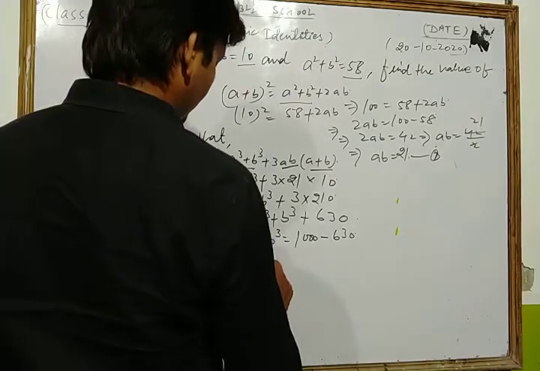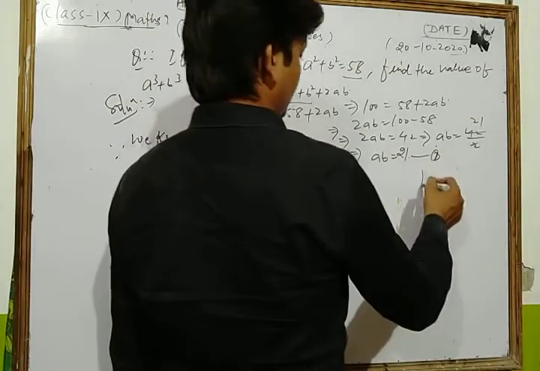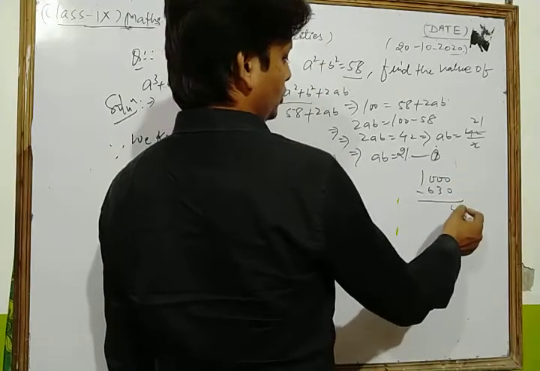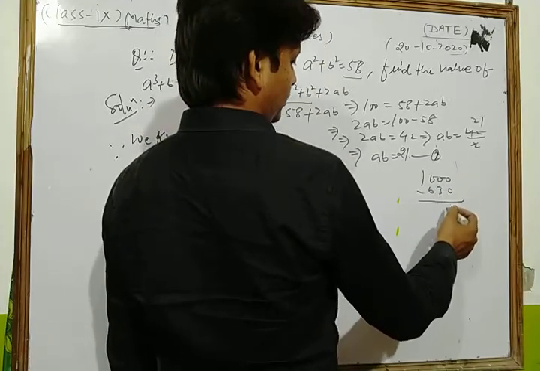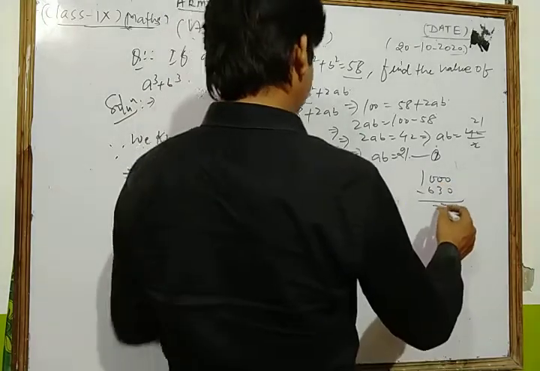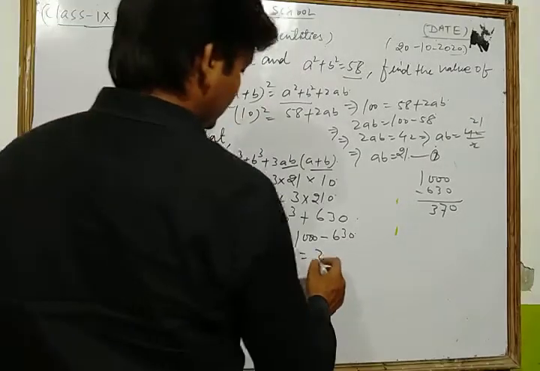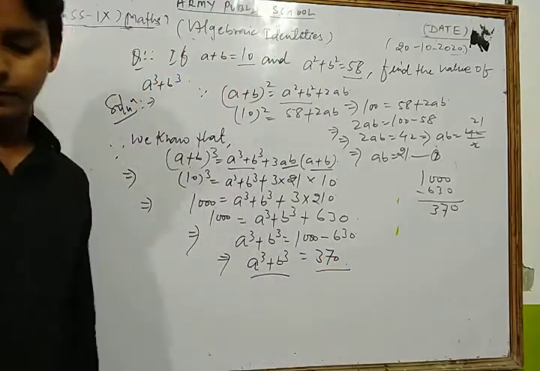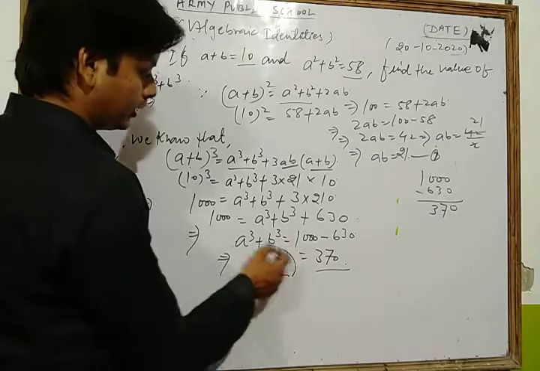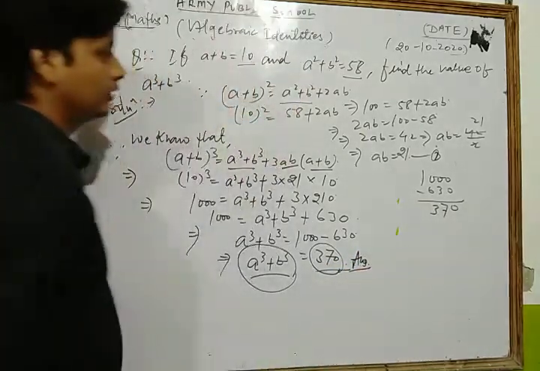Thus the value of a cube plus b cube is, subtracting 1000 and 630: 0, then 10 minus 3 is 7, 9 minus 6 is 3. So the value of a cube plus b cube is 370. Thus in this way the value of a cube plus b cube is 370. This is our required answer.